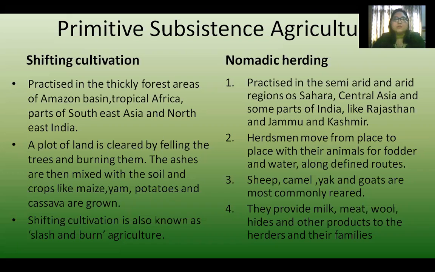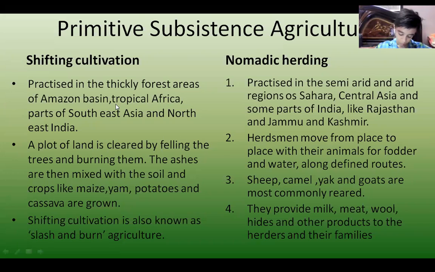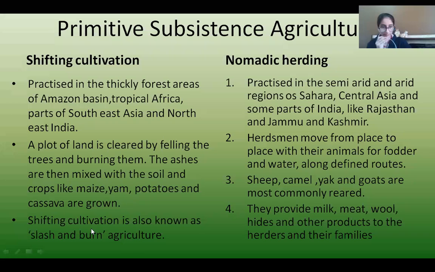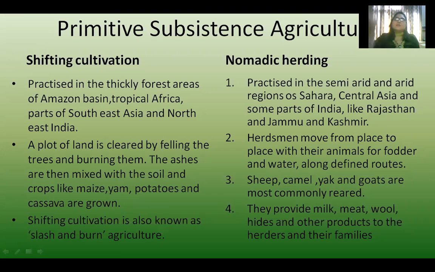So for shifting cultivation, you should know which areas it is done in. A little part of America, Africa, China and Northeast India, and the Amazon basin. And it is also known as slash and burn agriculture. Slash means cut, and then burn it. Okay, slash and burn agriculture.